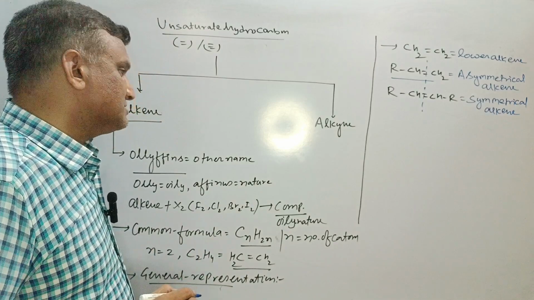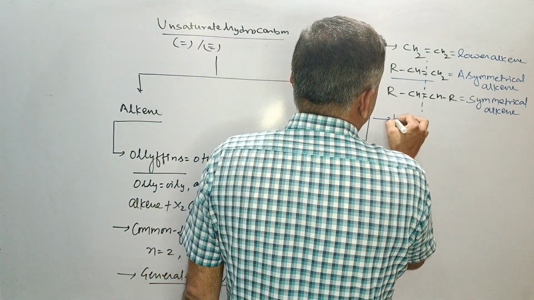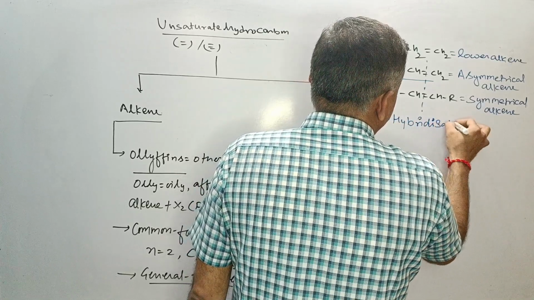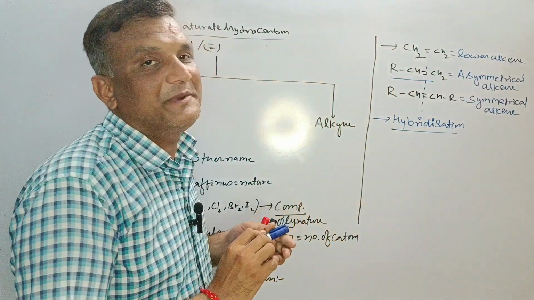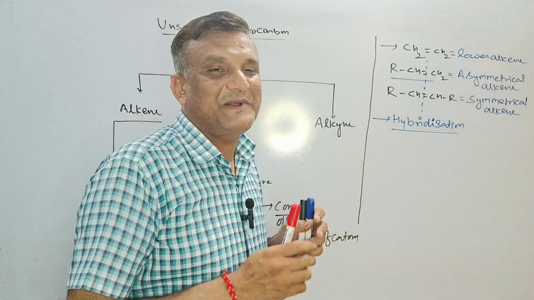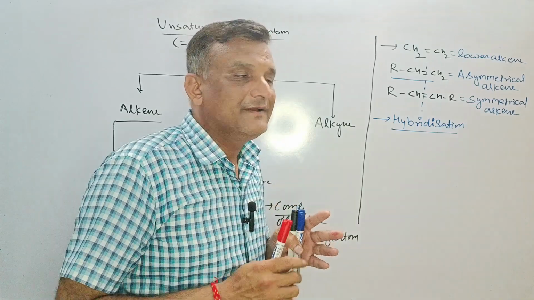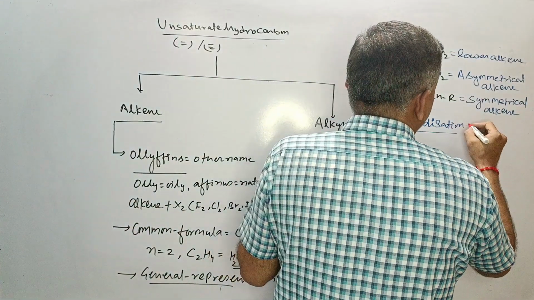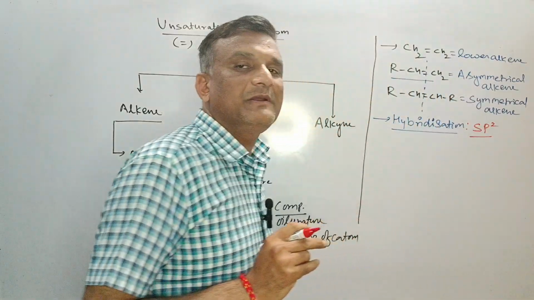Now it's time to discuss hybridization during formation. As I told you, hybridization means the participation of orbitals in the formation of the molecule. Molecule के formation में कौन से orbital participate कर रहे हैं? There are 4 types of orbitals: S, P, D and F. For alkene the hybridization will be sp2, means एक s orbital और एक p orbital participate करेगा.